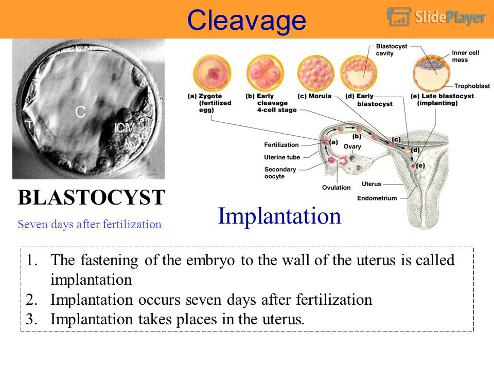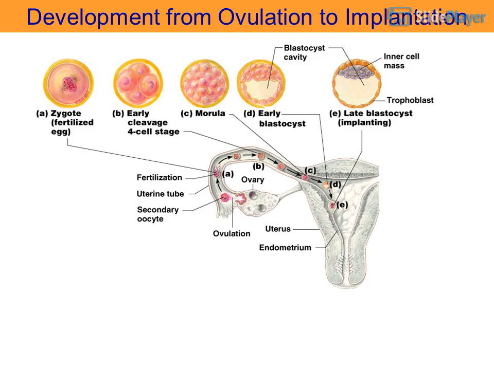7 days after fertilization, the fastening of the embryo to the wall of the uterus is called implantation. Implantation occurs 7 days after fertilization and takes place in the uterus. Development from ovulation to implantation.